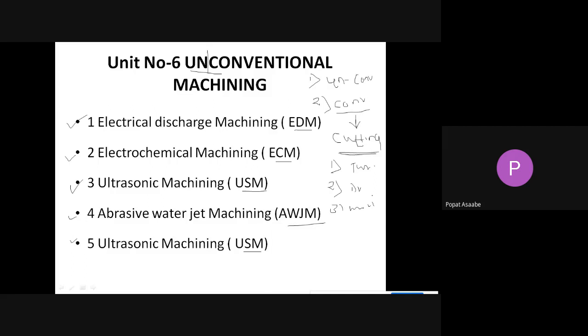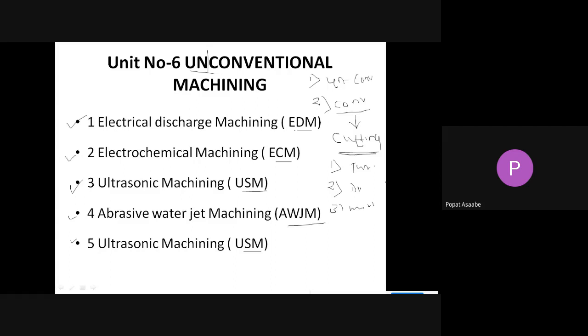To perform such operations, we can use a single point cutting tool, a drill bit, or a cutter. These are conventional tools, and with the help of these tools we perform such operations. This is called conventional machining. In simple words, in conventional machining we remove the material from the workpiece with the help of the tool.